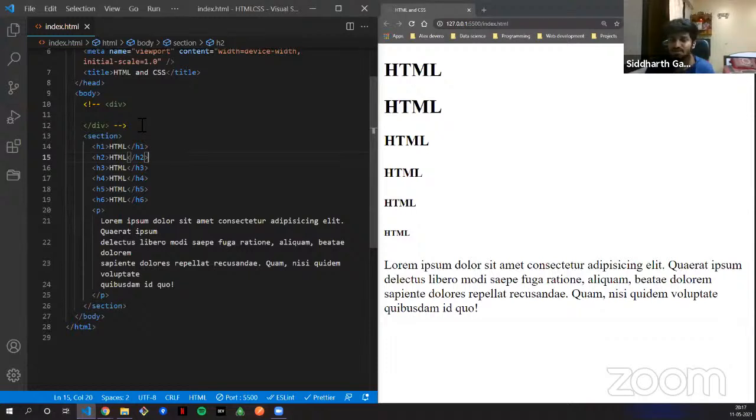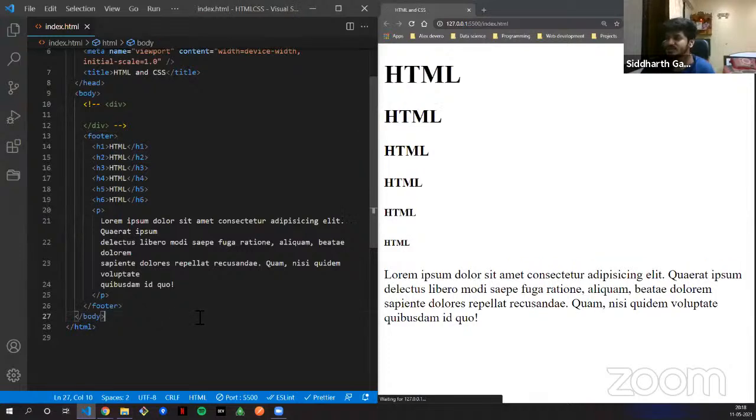Now see, if I remove this section tag and replace it with another html tag called a footer tag, again the footer tag also gives you the same result. It's not doing much of a difference, but it's not a footer, right? It's something that you have at the start of your page, but you can't write it as a footer.